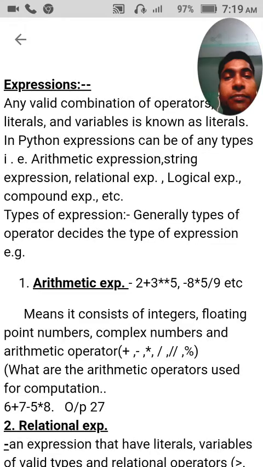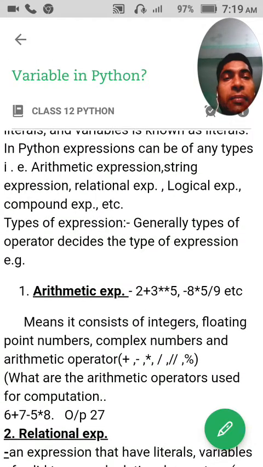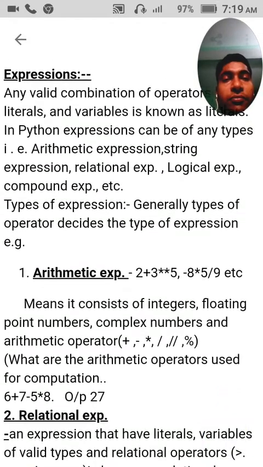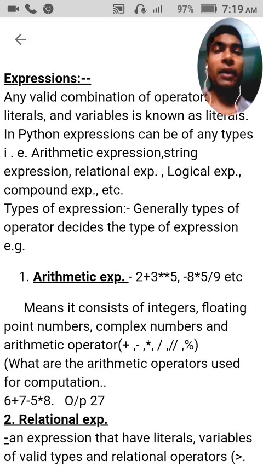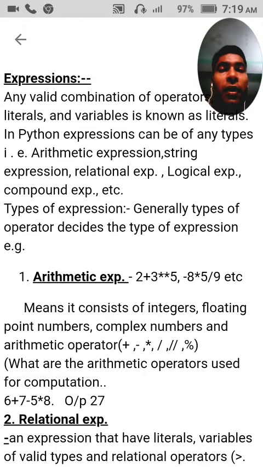In Python, expressions can be of any type, that is arithmetic expression, string expression, relational expression, logical expression, compound expression, etc. Generally, the type of expression depends upon the type of operator.